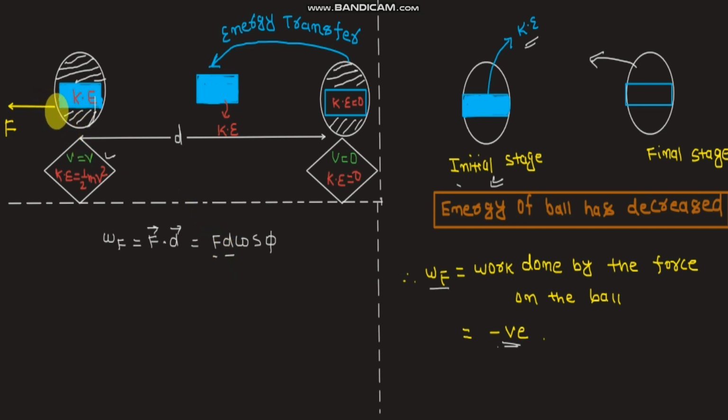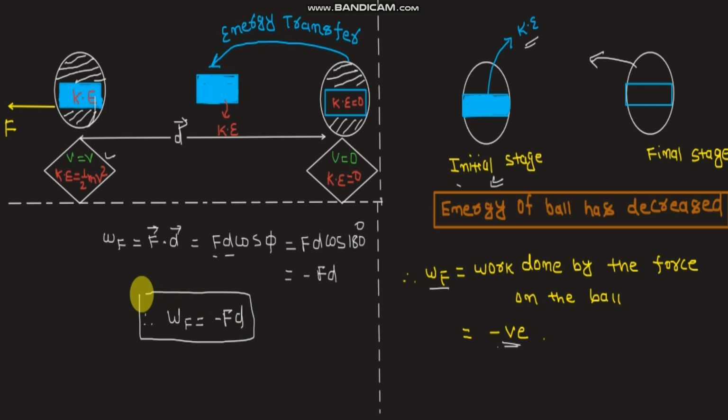Here the F vector is pointing to the left, whereas the displacement d vector is pointing to the right, and hence there is a 180 degree angle between F and d. Cos 180 degrees is minus 1, which gives minus Fd. Hence work done by the force F is minus Fd.